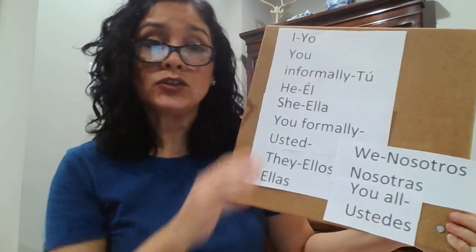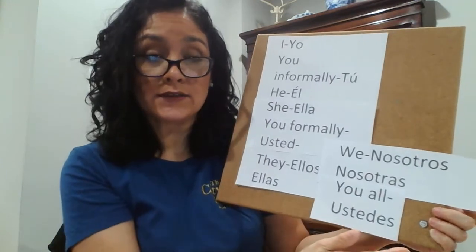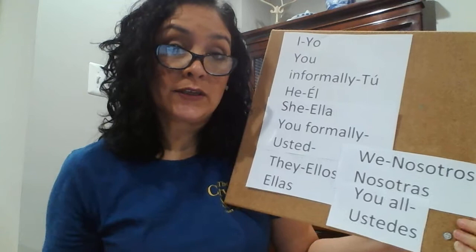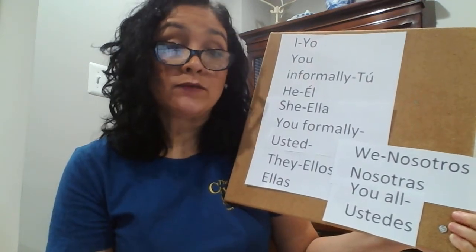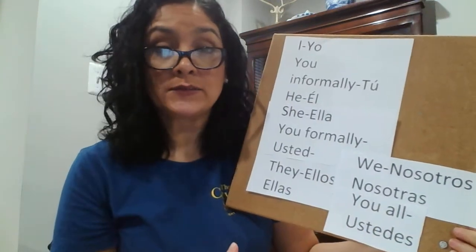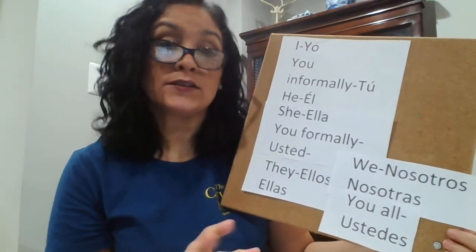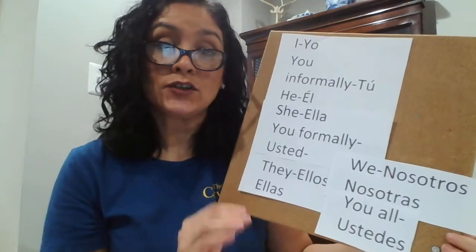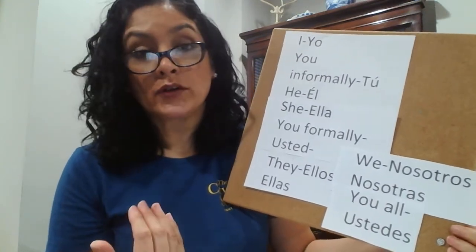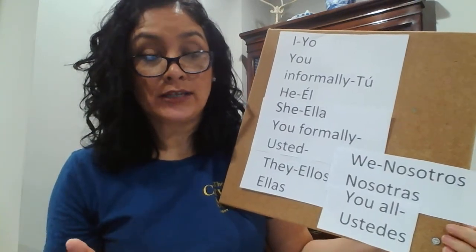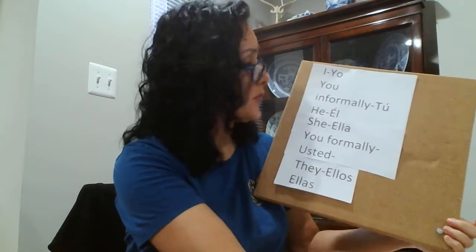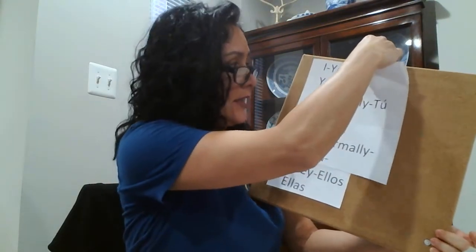Fifth grade, you're going to use all of these in today's lesson in conjugating the verb I'm just going to speak about right now. And remember, for third, fourth, and fifth grade, everything that I'm saying is going to be on your guided sheet that's going to be attached to your lesson. So you can go over this lesson again, or you can refer to the guided sheet. So now we're going to learn the verb that we're going to use with all of these subject pronouns.